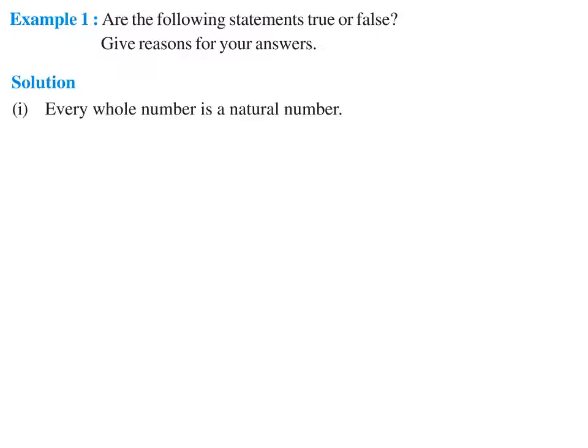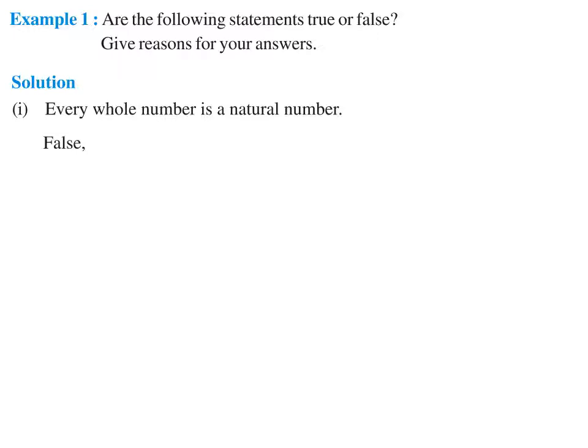First of all, we have to give the answer, whether the statement is true or false, and afterwards give the reason, which is the justification of your answer. Talking about the first one, every whole number is a natural number, it is a false statement. Why is it false?